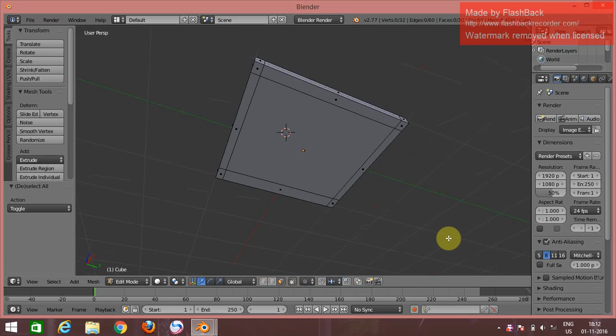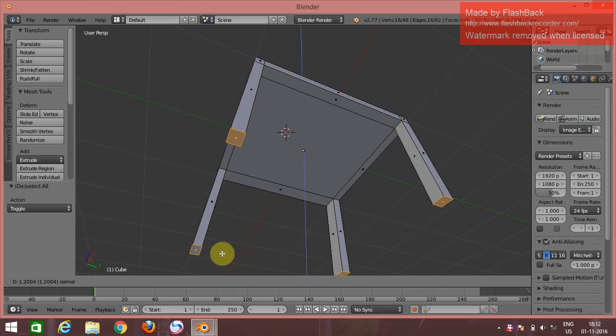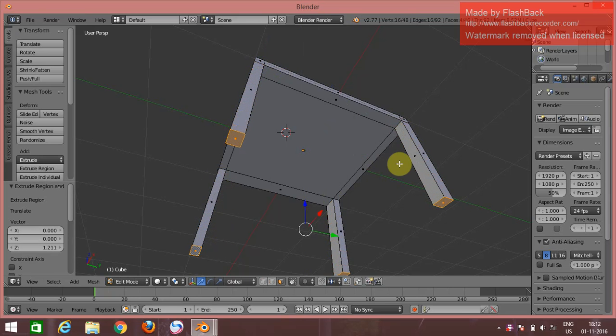Go down, select these four corners by pushing Shift and the select key. Then press E to make a leg for this chair. The leg has been made.